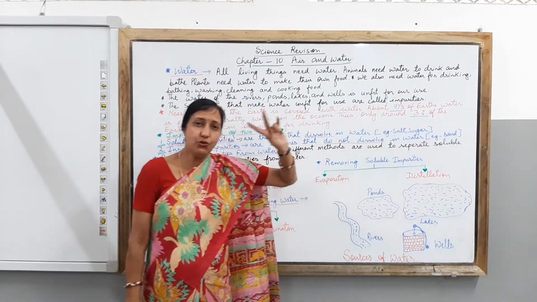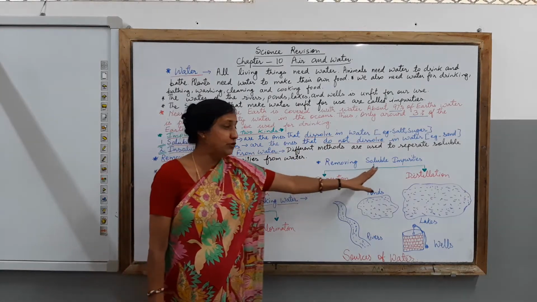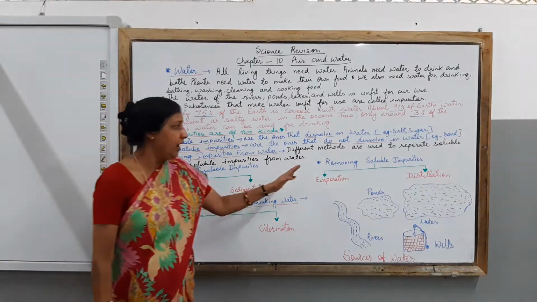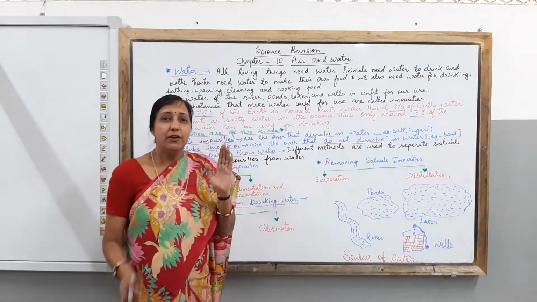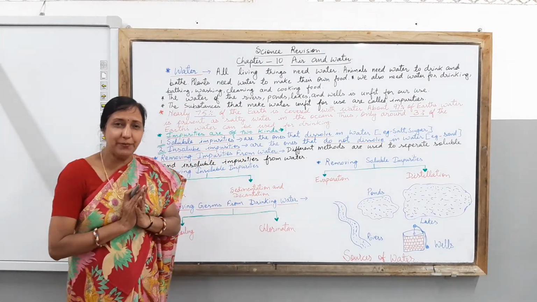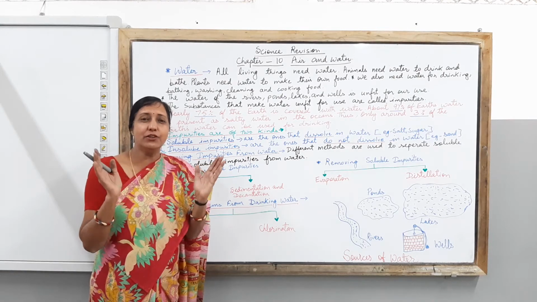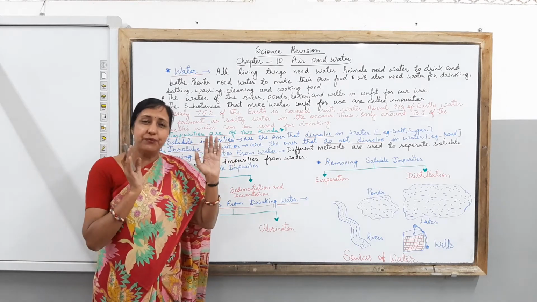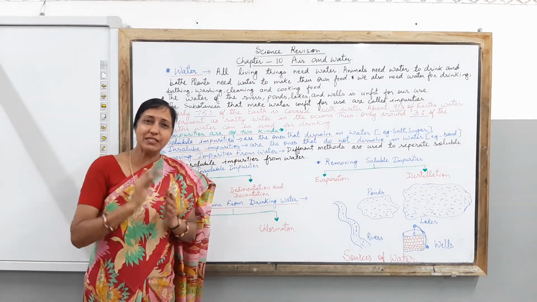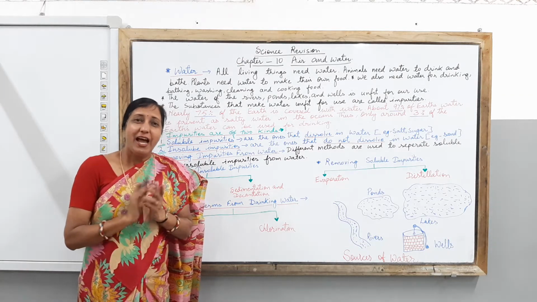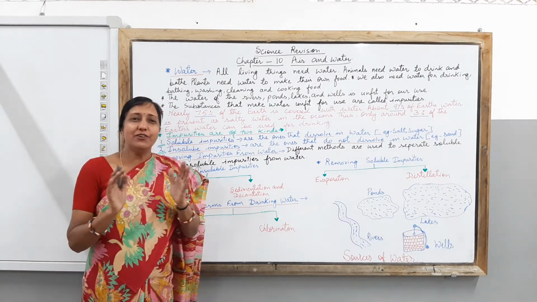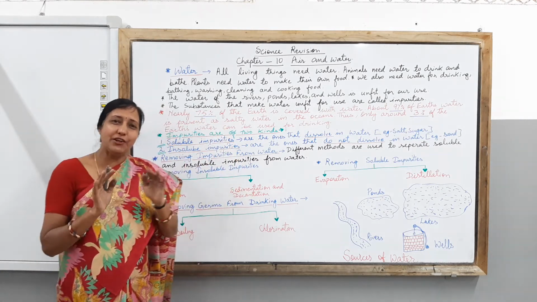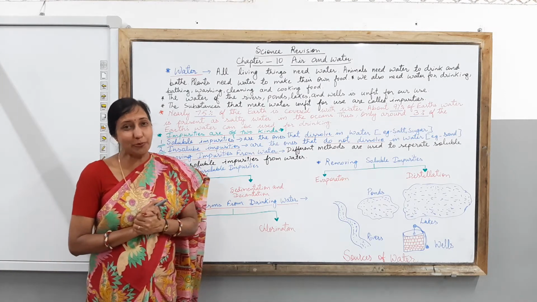Clear, children? These two methods are helping you to remove soluble impurities from water. Children, another example which I would like to share about evaporation. You must have seen how salt is prepared. What is done in that, children? The salty water of the sea, of the ocean, is collected and it's left for some period of time. And with the help of the sun, evaporation takes place. With the help of this evaporation, the water is evaporated and all the salt is left behind. So this is how salt is also prepared.